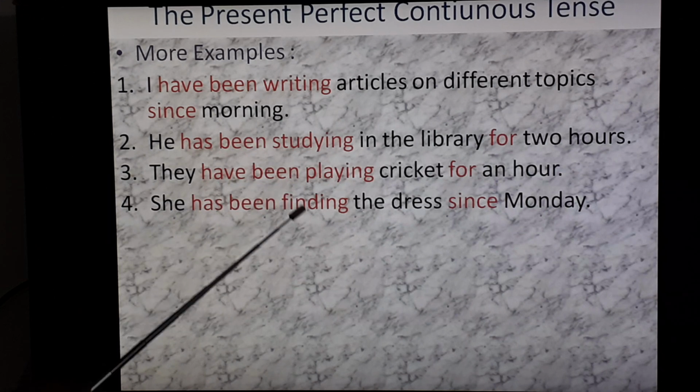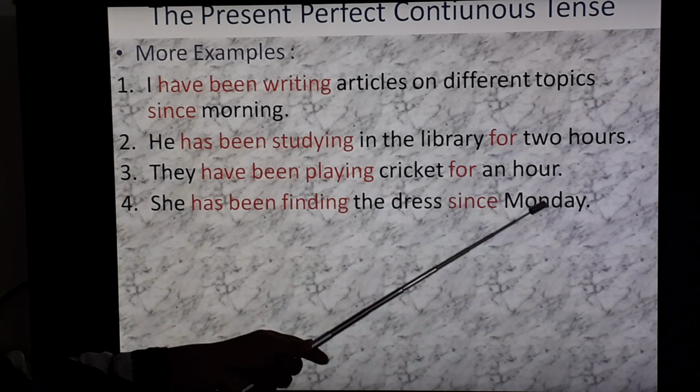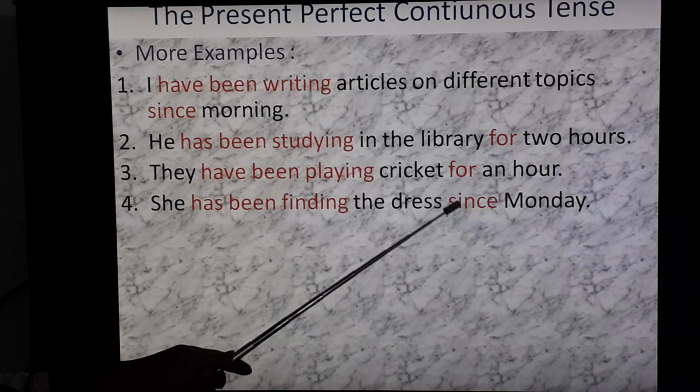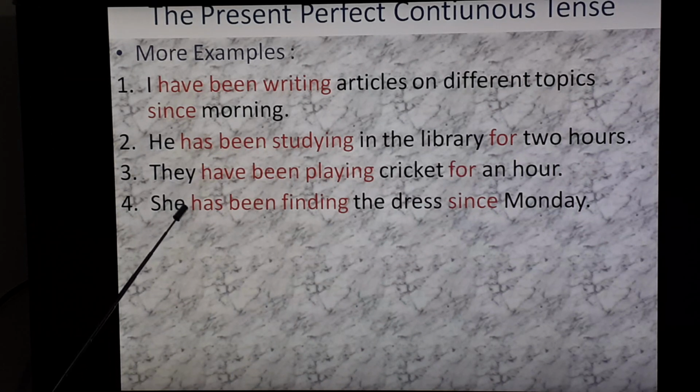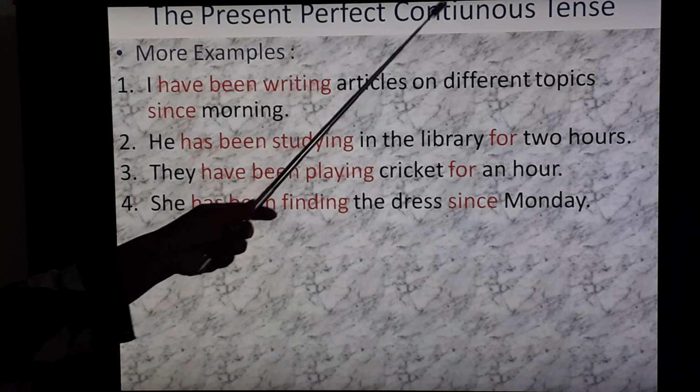She has been finding the dress since morning. Particular time. That's why since is given. And predicate has been finding. So has been, that is an auxiliary verb. Then find, that is V1 form plus ing. This construction you have to follow while doing present perfect continuous tense.